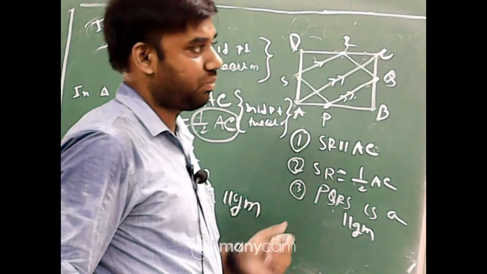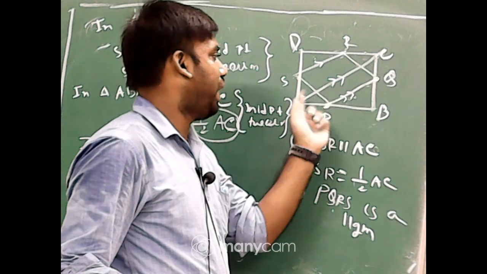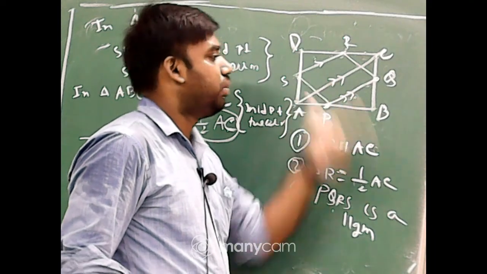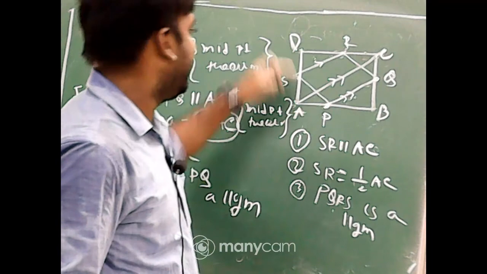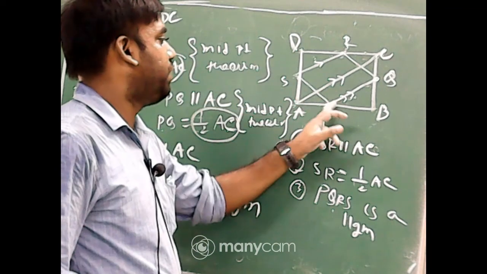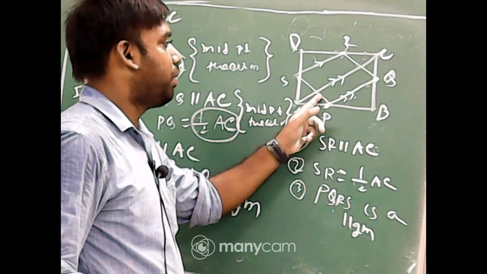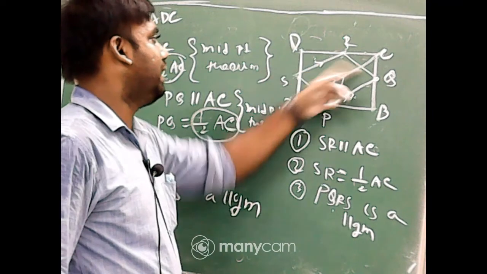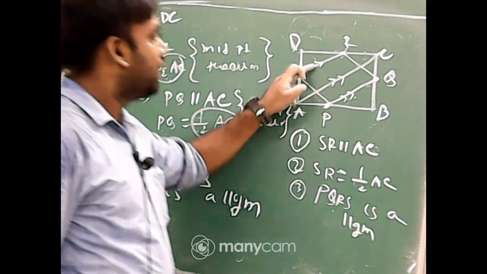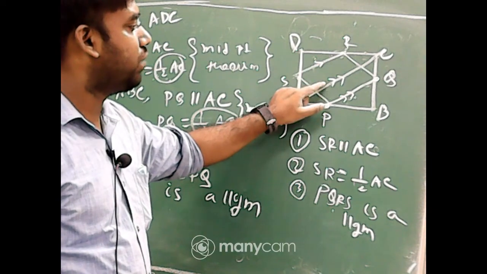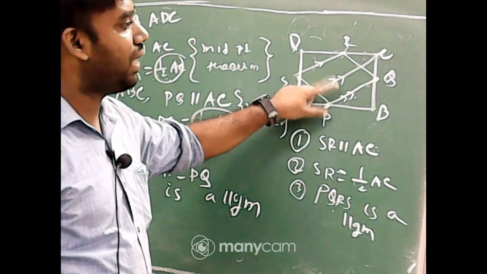Again I am explaining that in ABCD, in ABC, PQ is parallel to AC and PQ is equal to half of AC. In ADC, SR is parallel to AC and SR is equal to half of AC. So this one is parallel to this, and this one is parallel to this. It means SR and PQ are also parallel.